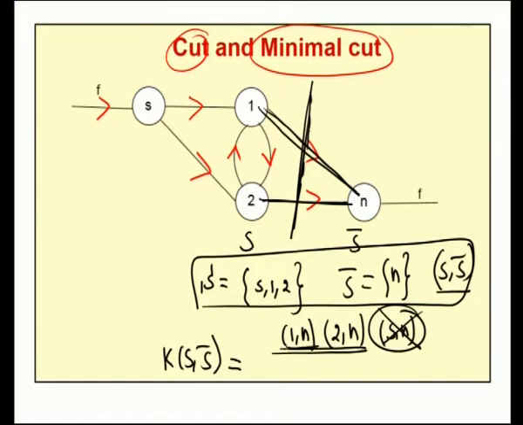One arc is 1N, with capacity K1N, and the second associated arc is 2N, with capacity K2N. Summing, K1N plus K2N is the capacity of the cut K(SS bar).